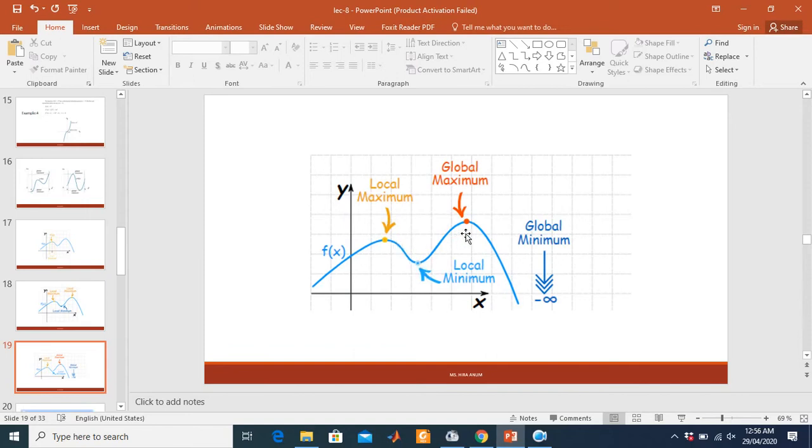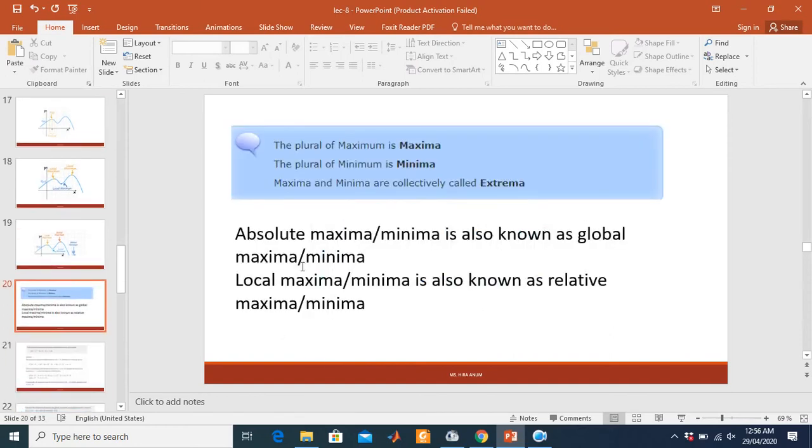These two are local maxima, and here, if the curve turns from this, then it also has a local minima. The plural of maximum is maxima and of minimum is minima. Maxima and minima are collectively called extrema. Absolute maxima and minima are also known as global maxima or minima. Local maxima and minima are also known as relative maxima and minima.